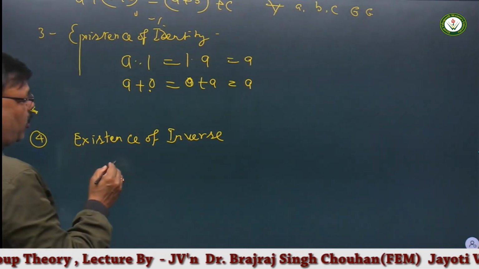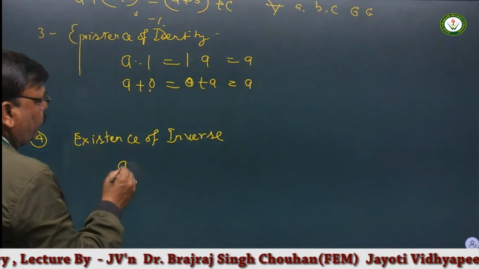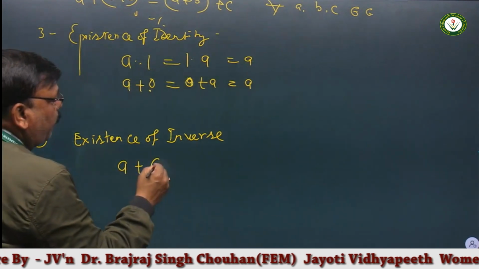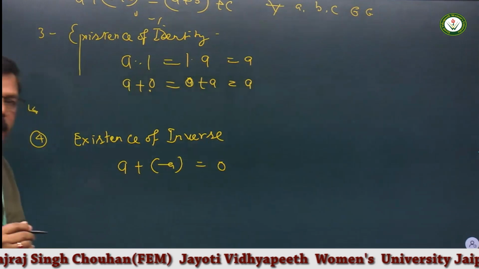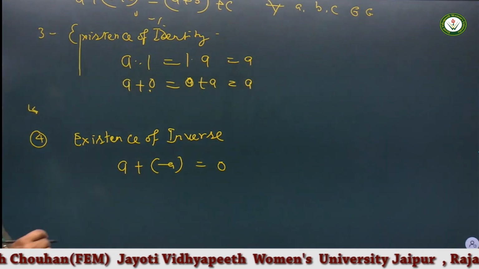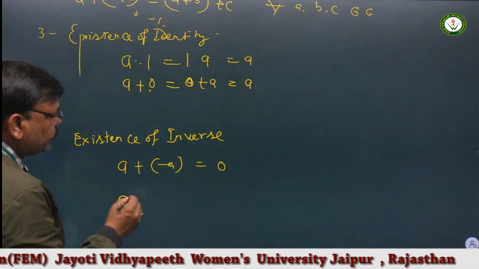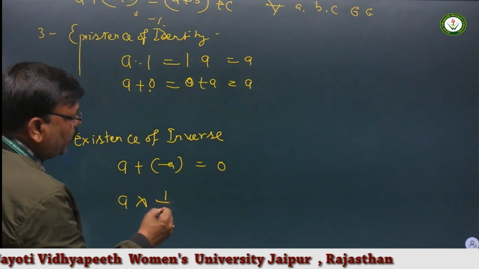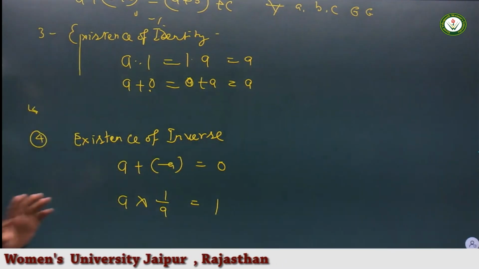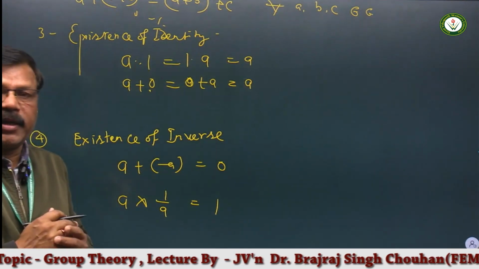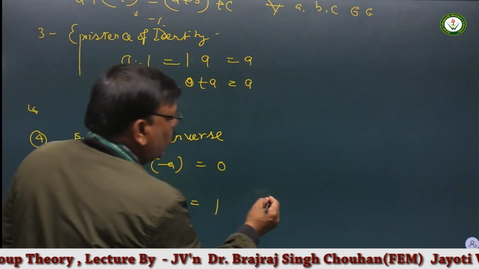Suppose for addition, minus a is the additive inverse, or for multiplication, 1 upon a is the inverse of element a, for all a belongs